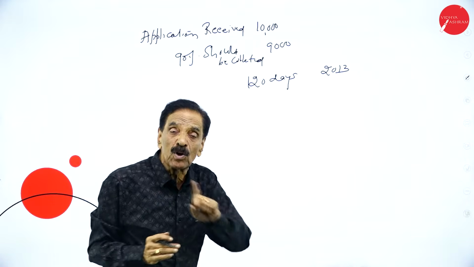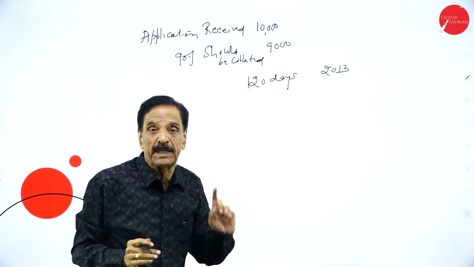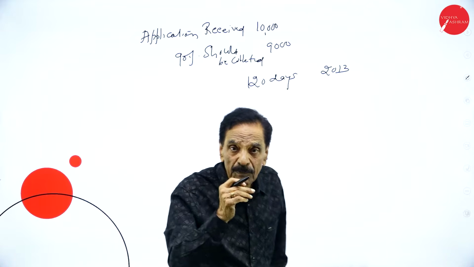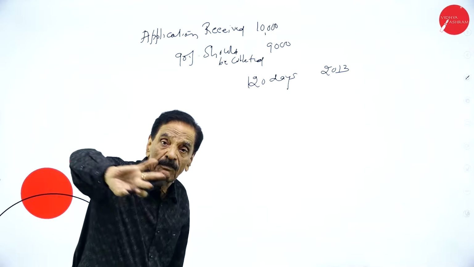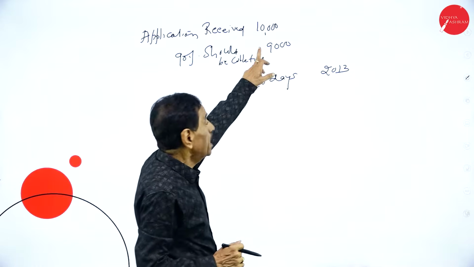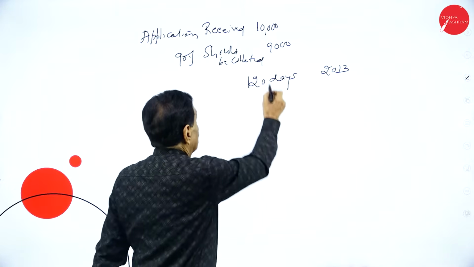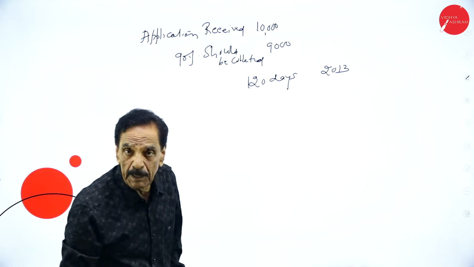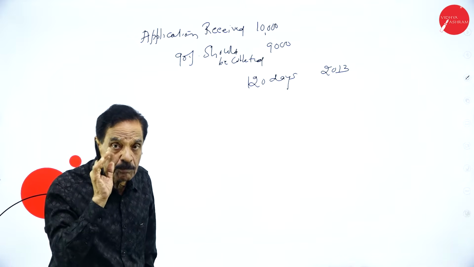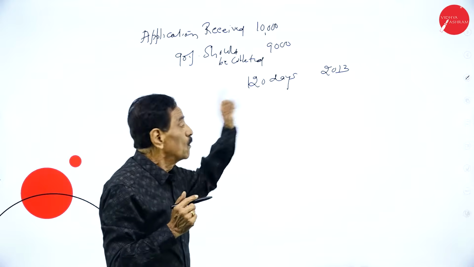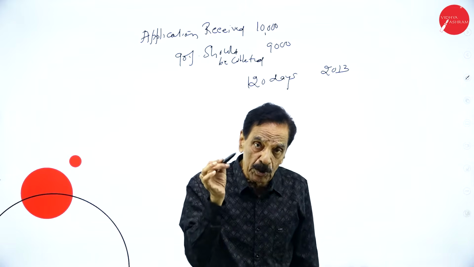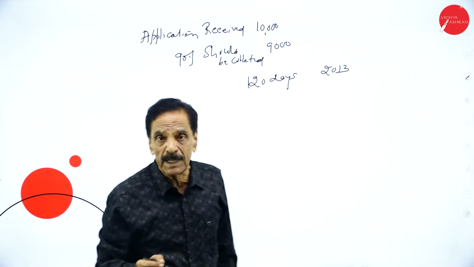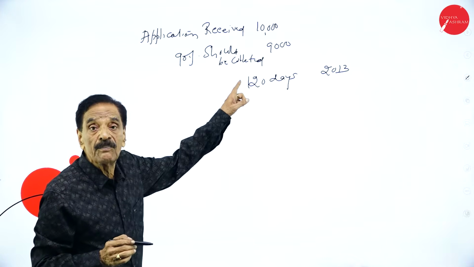If the money is not collected within 120 days, whatever money we have collected from the public as application fee should be refunded.